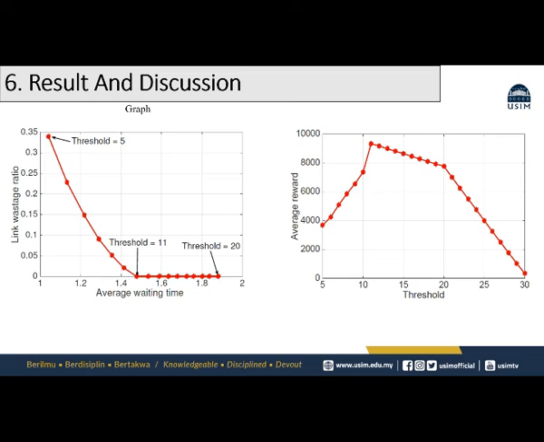On the other side, a measured approach that increases link wastage due to a shortage of packets in the millimeter wave queue is not ideal. As the figure illustrates, the largest reward is obtained for threshold 11, which is the same threshold value with zero link wastage and the least average delay.